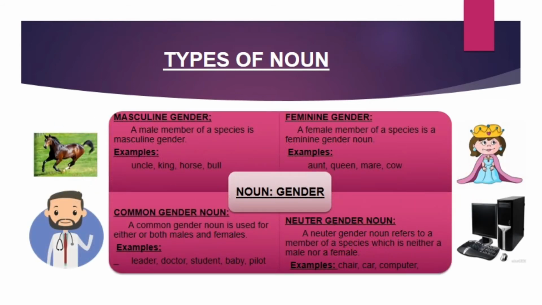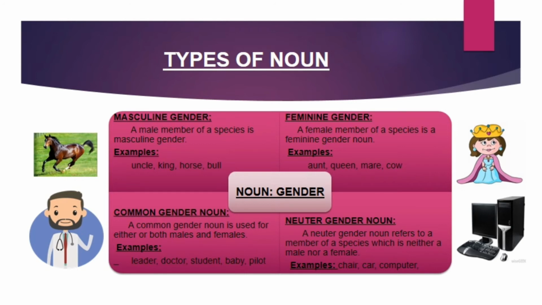There is one more class of noun, that is gender. Living beings are either males or females. These are called genders. You are quite familiar with masculine and feminine genders. Males are of masculine gender and females are of feminine gender. But common and neuter genders may be new for you.